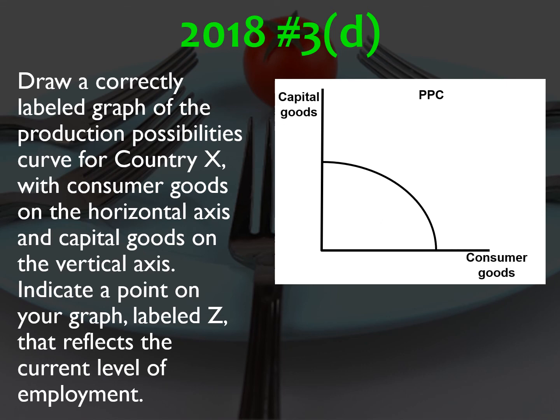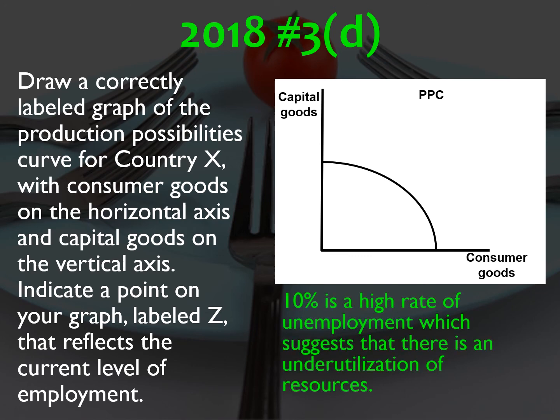So consumer goods on the x-axis, capital goods on the y-axis, and 10% is a pretty high rate of unemployment, which suggests that there is an underutilization of resources. Remember, in our world, 5% is generally full employment, which means 10% is very high, which means point Z is going to be somewhere inside the PPC.